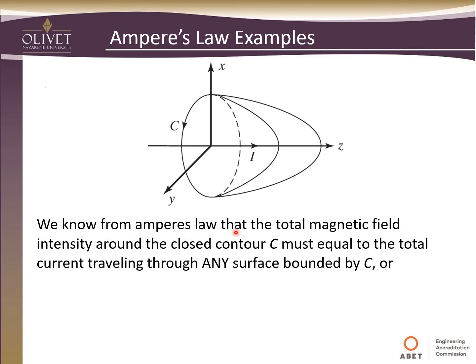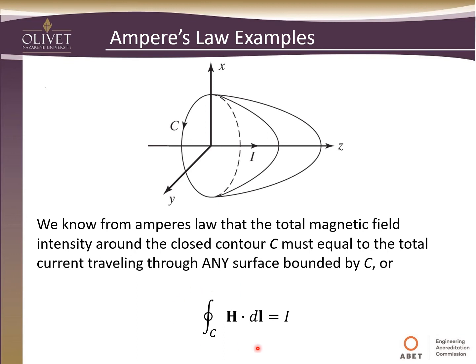So we know from Ampere's law, which we just learned, that the total magnetic field intensity around this closed contour C must equal the total current traveling through any surface bounded by C. So you can see we could define multiple surfaces here. We could use this surface, or just the flat surface in the middle. Again, if you were blowing a bubble, you could stop it at any point in time, and the current flowing through any of those surfaces should give us the same result.